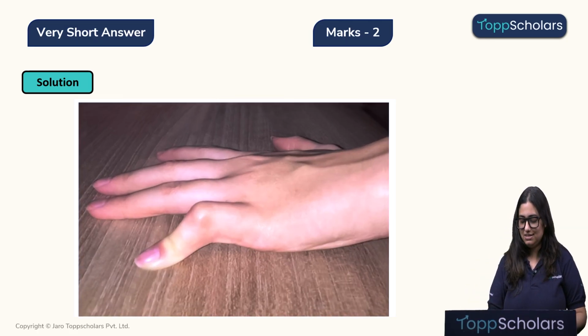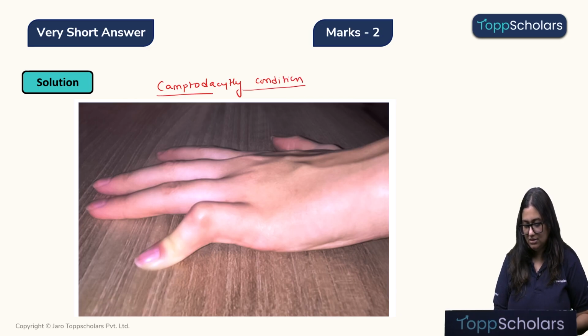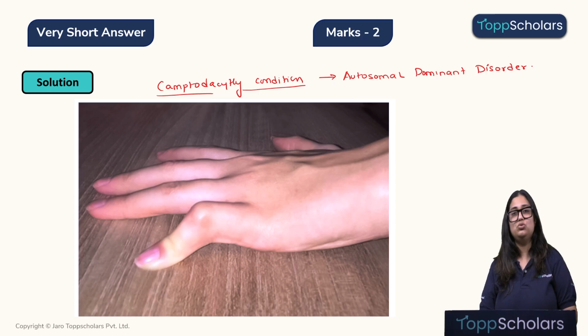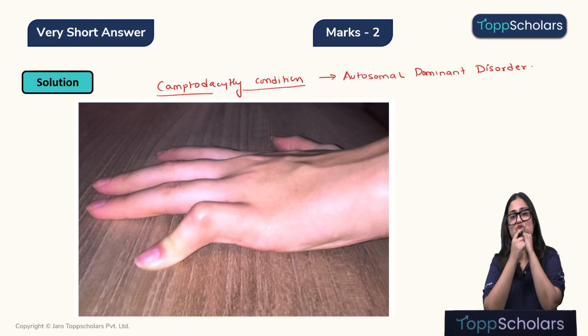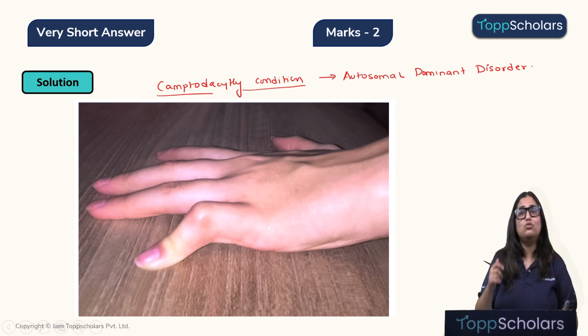This image represents camptodactyly condition. This is an autosomal dominant disorder. This is a disorder where usually the small finger, we can see this joint of the small finger, remains usually flexed, meaning it is always bent. So the little finger always appears bent in such people. And this is an autosomal dominant disorder.